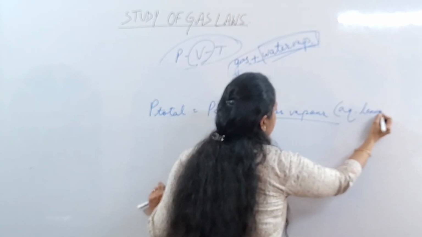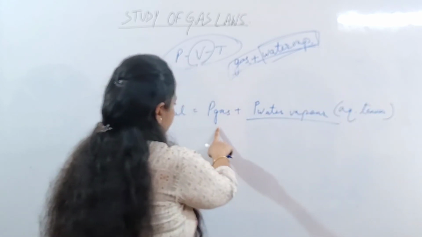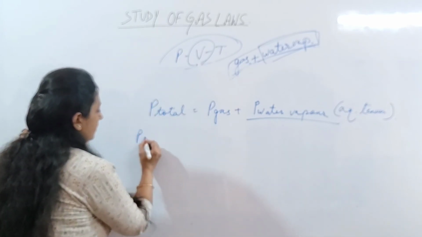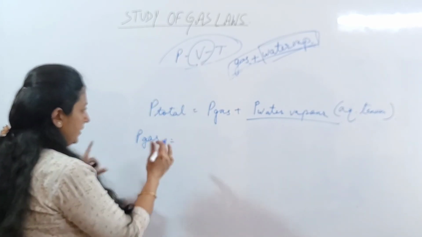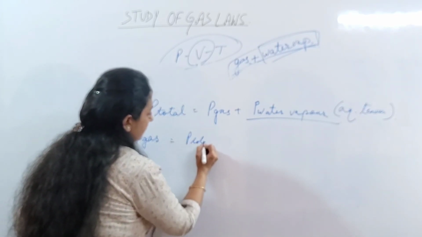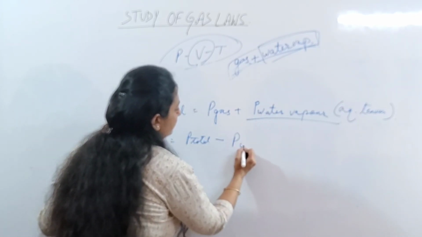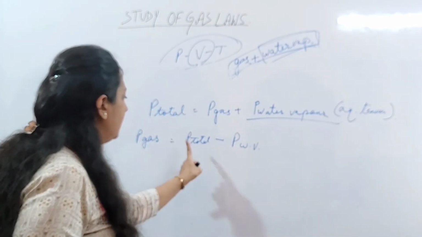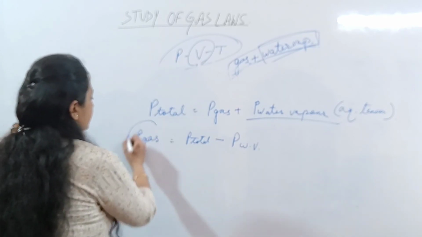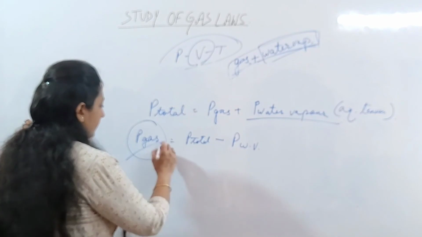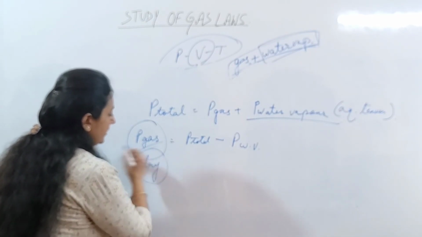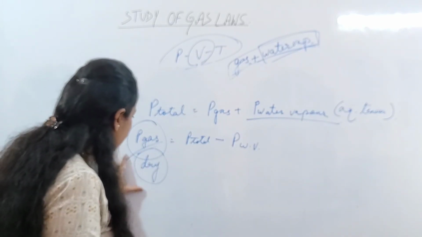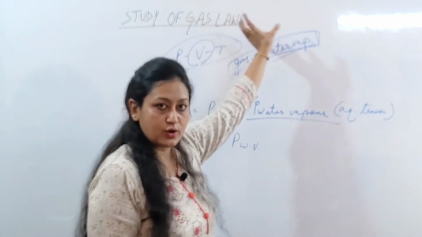Aqueous tension, okay. Now, this is pressure because of gas plus pressure because of water vapor. So, what would be the pressure due to gas? It would be total pressure minus the pressure due to water vapor. So, if you deduct the aqueous tension out of it, out of the total pressure, you will get the pressure exerted by the gas alone. Now, this would be the dry gas, and we always study the laws with the constant mass of the dry gas, because what we are studying is the gas laws.